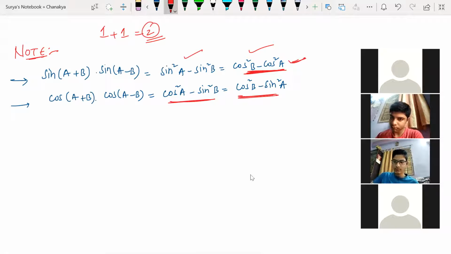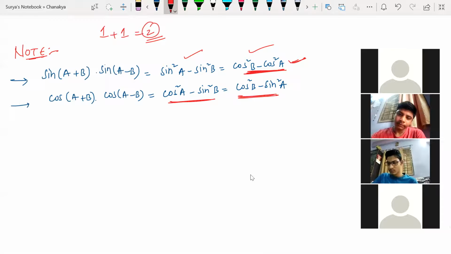Ulta. So the sin(A+B) into sin(A-B) formula is what? Sin square A minus sin square B, and cos square B minus sin square A, so cos square B minus cos square A. The cos(A+B) into cos(A-B) formula is cos square A minus sin square B, which is equal to cos square B minus sin square A. Okay. So, trigonometric ratios of 15 degrees. We have learned 15 degrees. I hope you understood.